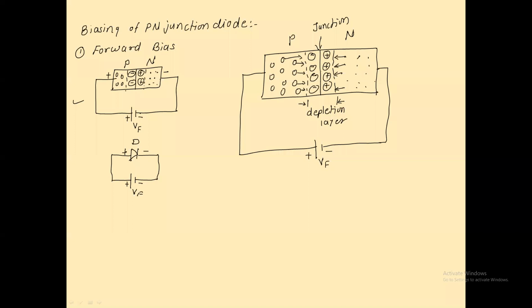And from both sides, as the holes and electrons try to penetrate into the depletion region, as the forward bias voltage increases, the width of the depletion region is reduced or decreases. Why? Because from both regions, the majority charge carriers are trying to penetrate into the depletion region.